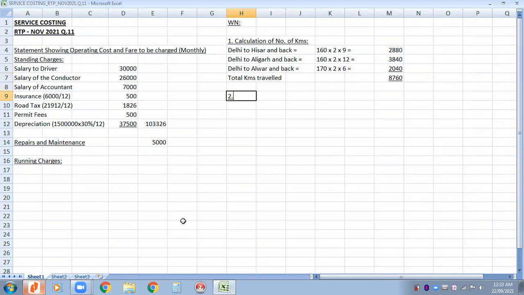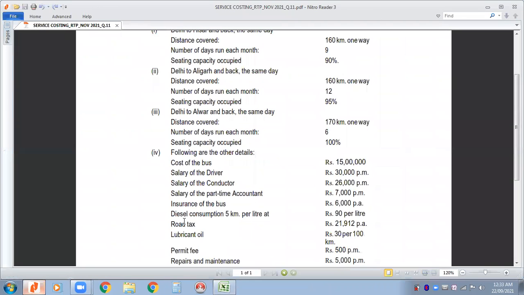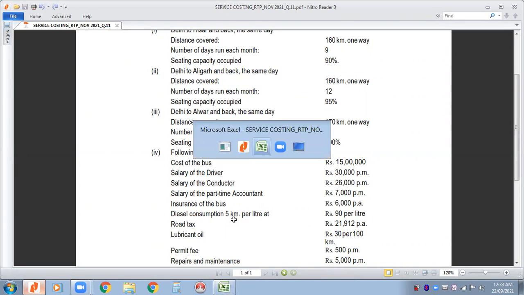So we will be calculating the diesel cost. Before we calculate the diesel cost, first we have to calculate the diesel consumption. How do we calculate that? For that, you have to look at the average of the vehicle. The vehicle gives you an average of 5 kilometers per liter.